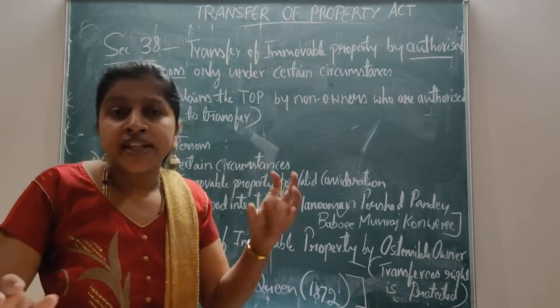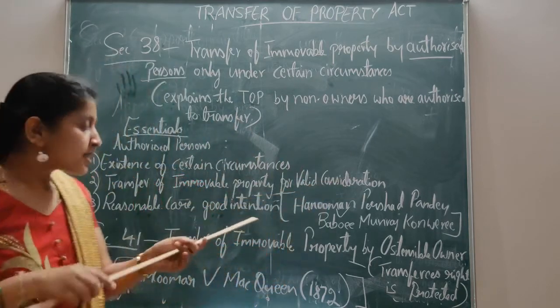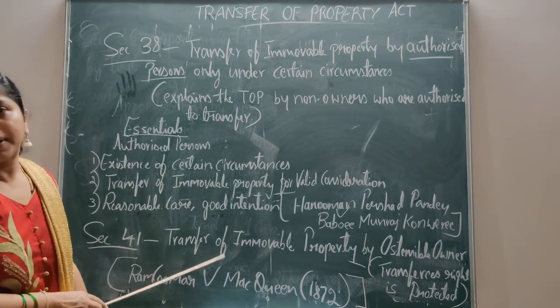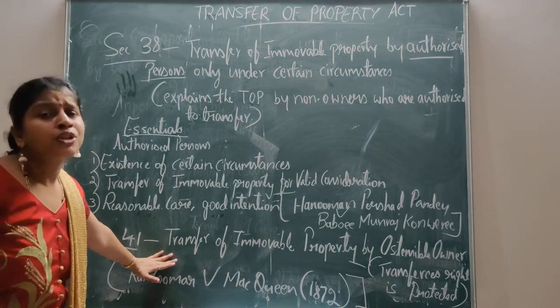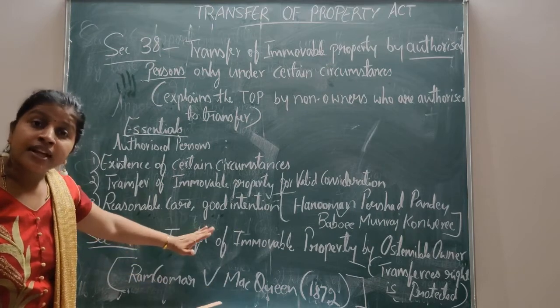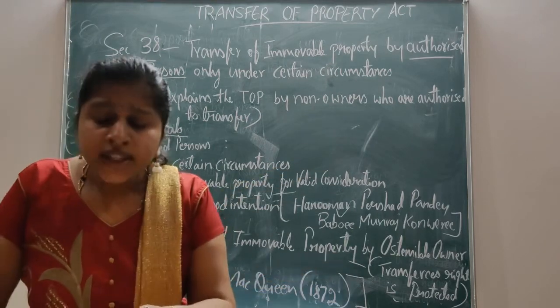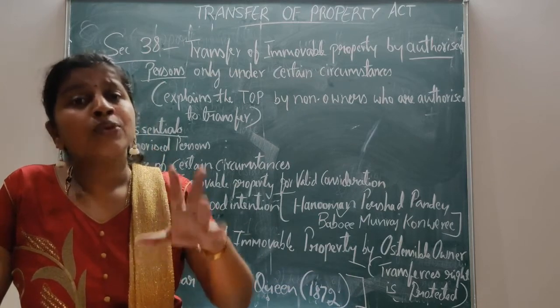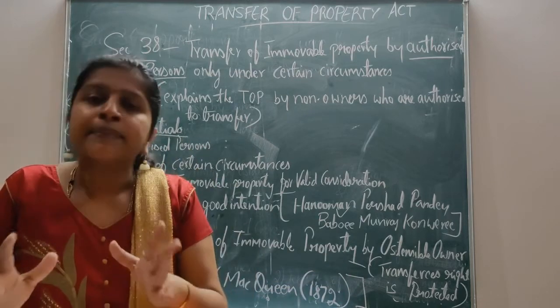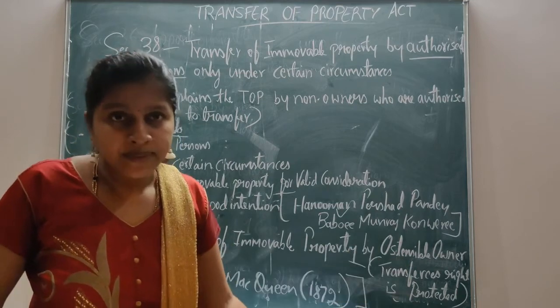Please note down, under Section 41, the transferee's right is protected. The real owner cannot claim the property from the transferee.